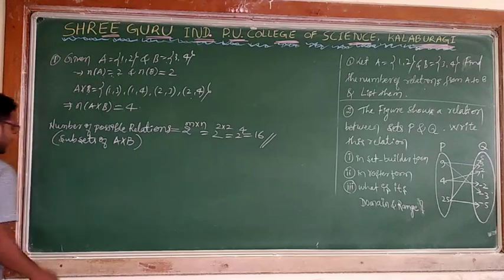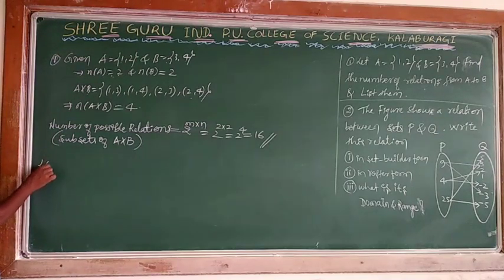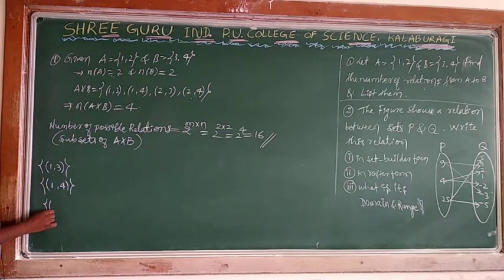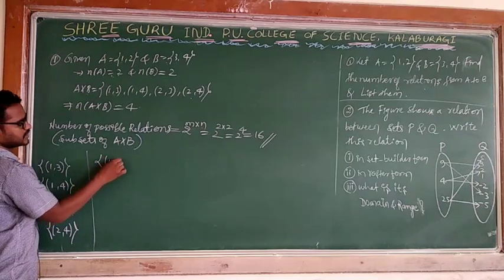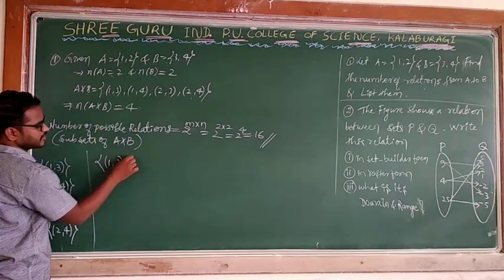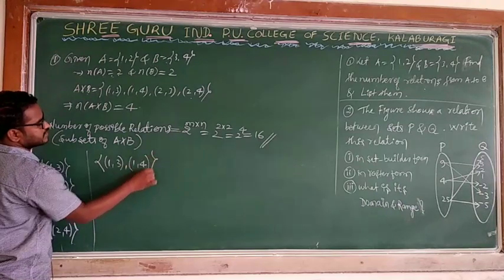What are those? I will write. First one, can I say 1, 3? I am writing this element in curly brackets. It will become one subset, meaning it is also a relation. Then I will write individually 1, 4. Next I can write 2, 3. Then I can write 2, 4. Individually I wrote these, which are 4. Next I will take two elements: 1, 3 as the first ordered pair and the second ordered pair 1, 4. I will collect the first ordered pair with this.